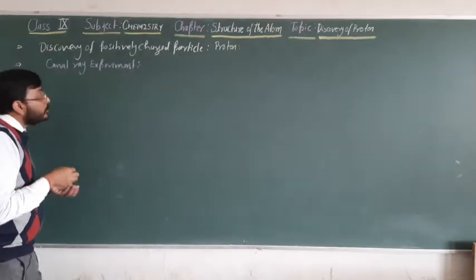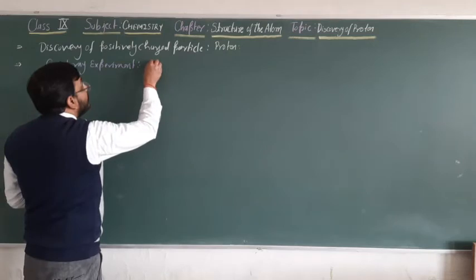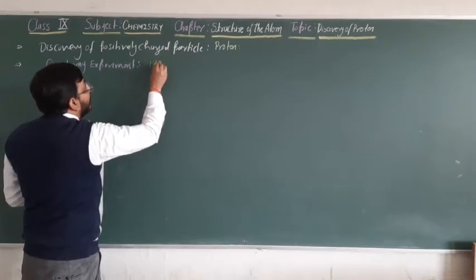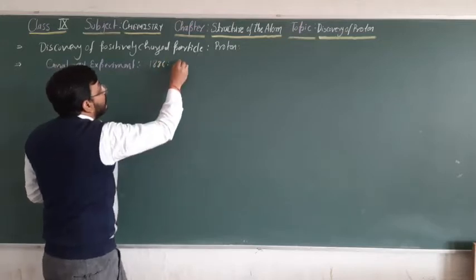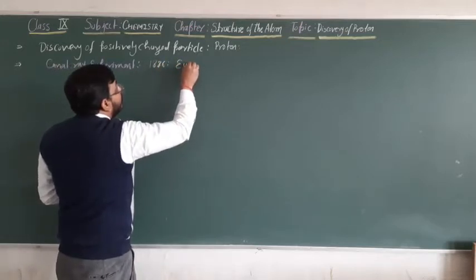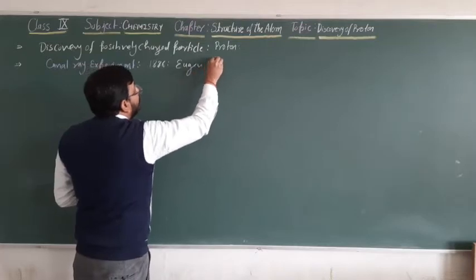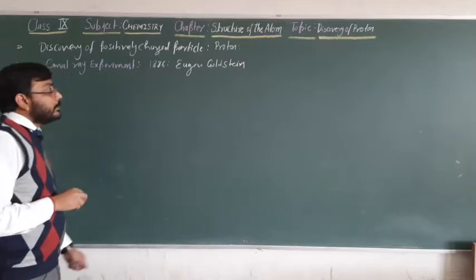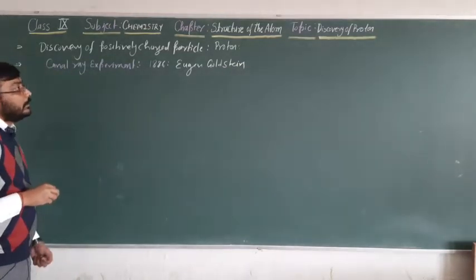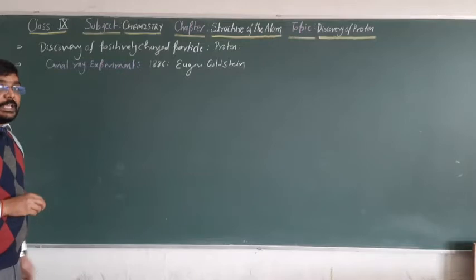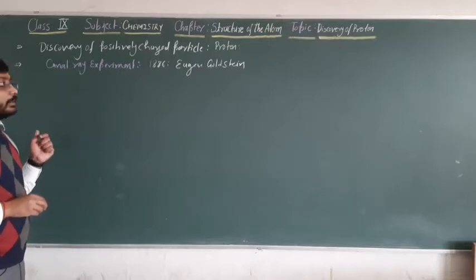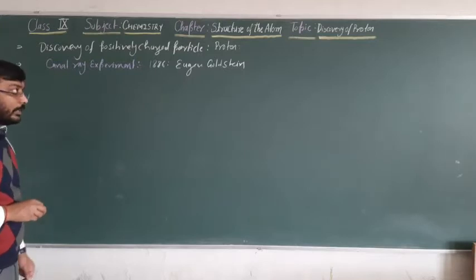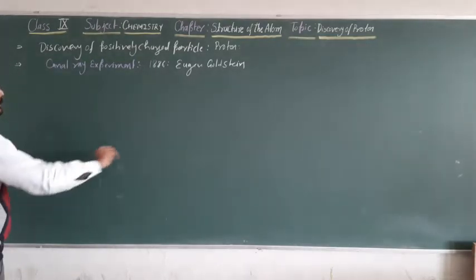This experiment was performed by Eugene Goldstein in 1886. Eugene Goldstein performed this experiment and observed a ray behind the cathode, and he called that ray the Canal rays.